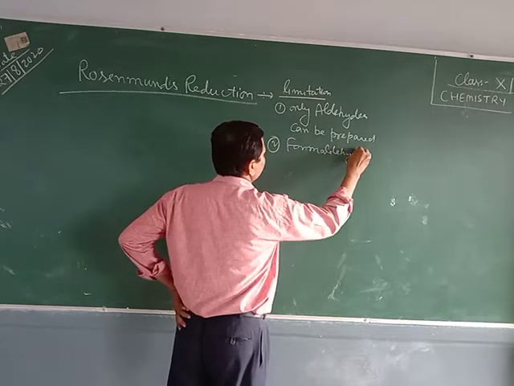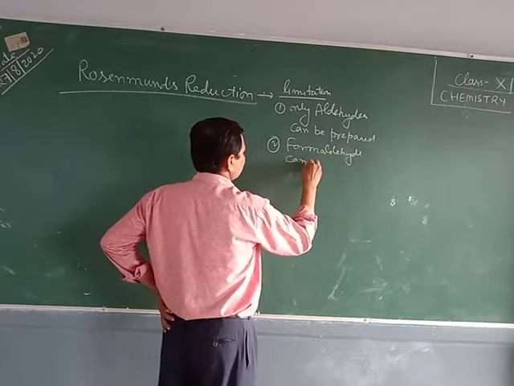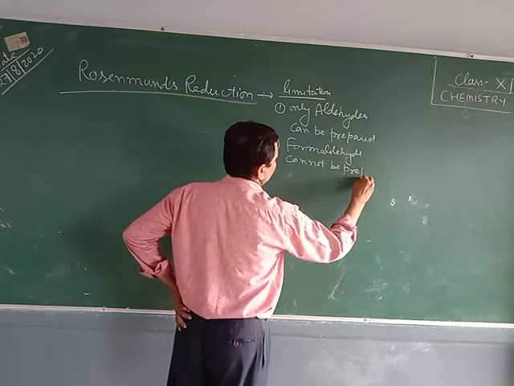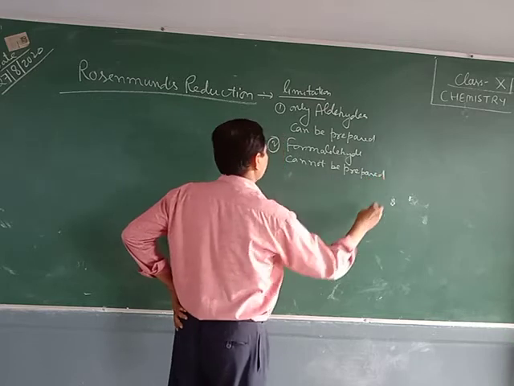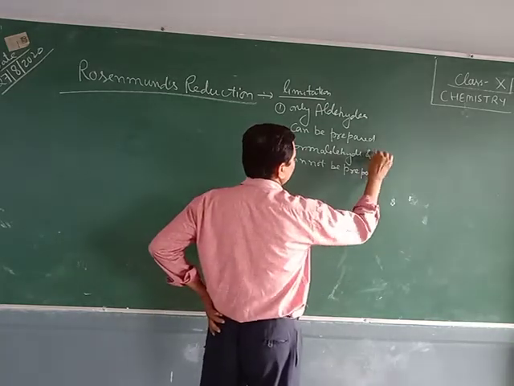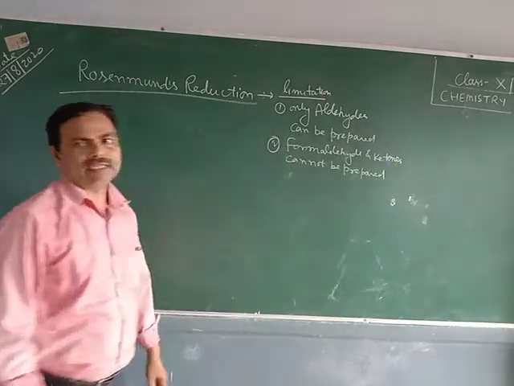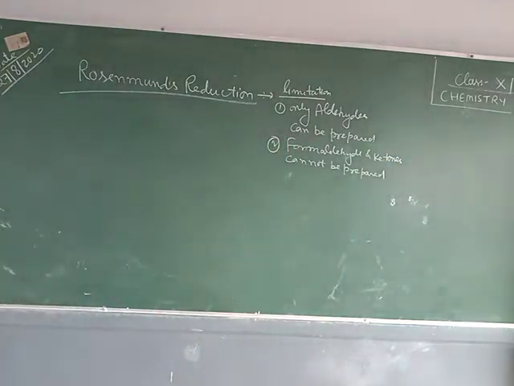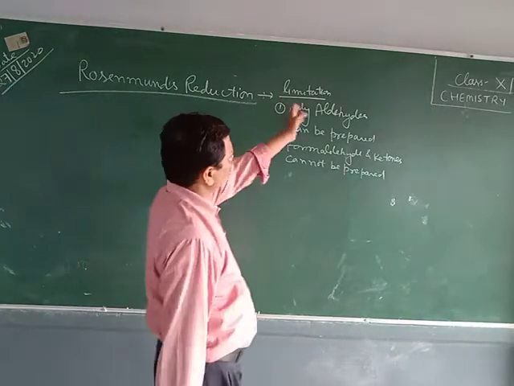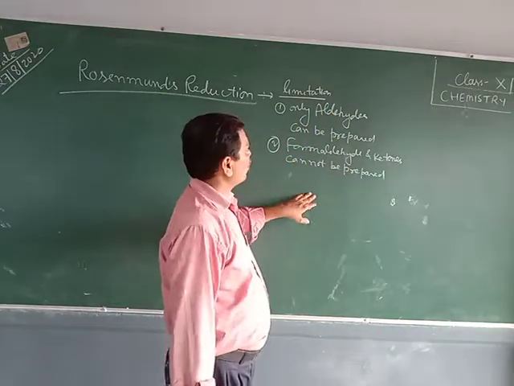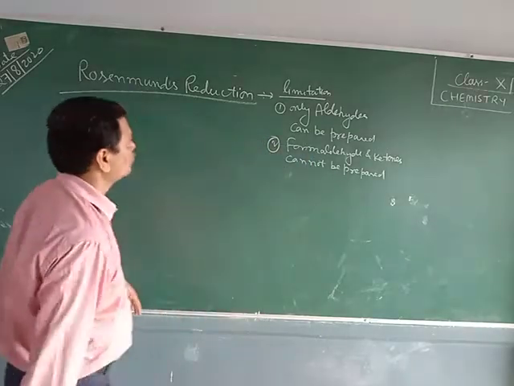Formaldehyde cannot be prepared. You can say formaldehyde and ketones cannot be prepared by this method. These are the limitations of the Rosenmund reduction, that formaldehyde and ketones cannot be prepared. Only aldehydes can be prepared.